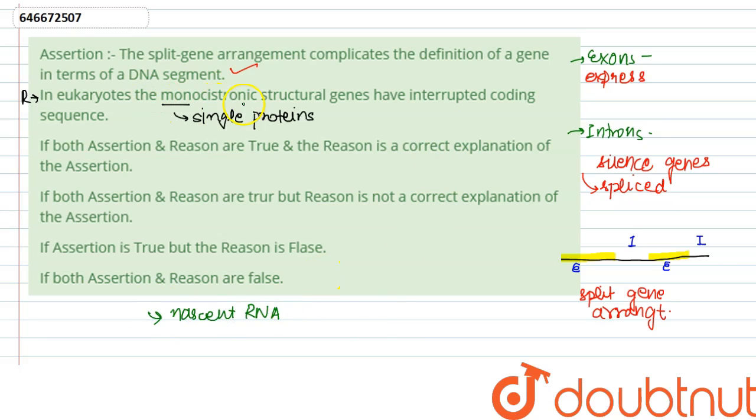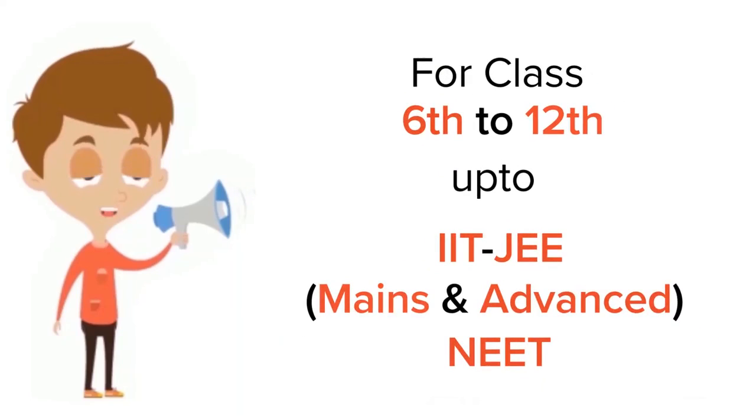So although in eukaryotes, monocistronic genes have an interrupted coding sequence, this is our coding sequence, exon, because they code for protein. This is the non-coding sequence. So yes, they are interrupted, but it helps the gene to be more stable. So although our reason is correct, it is not a proper explanation of why the split gene arrangement is there, which is to stabilize our DNA. This is the reason why they are present there. So the answer to this question will be both assertion and reason are true, but reason is not a correct explanation of assertion.